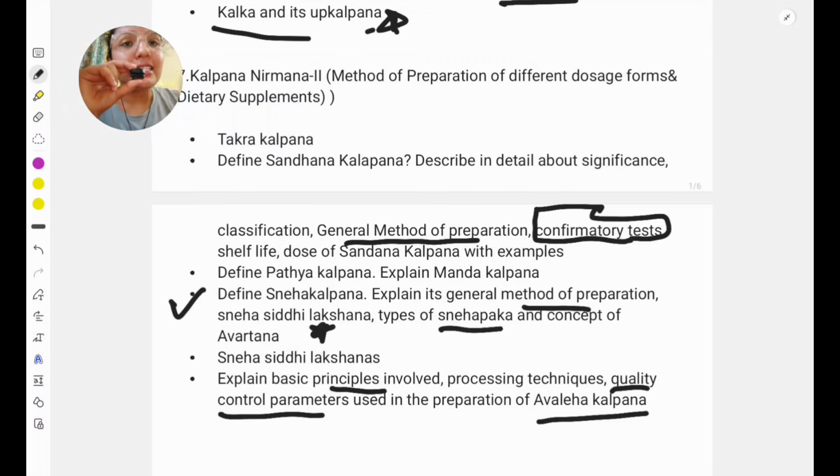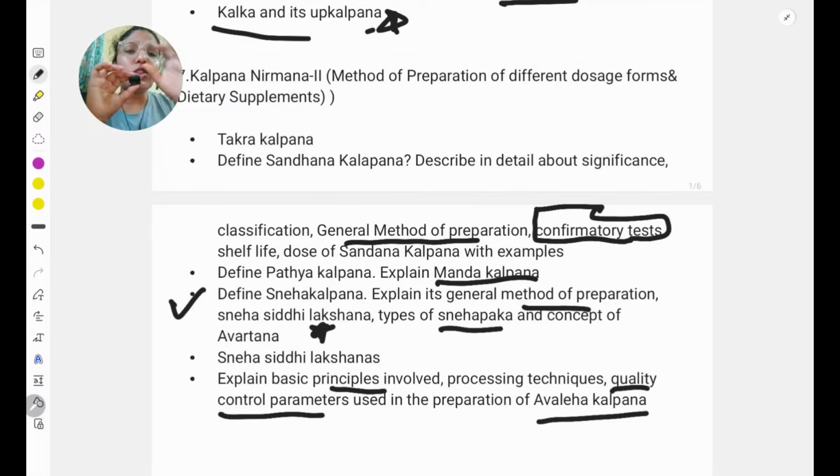Not that many questions are asked from the Murchana concept, but particularly you should know the basic Sneha Kalpana, like introduction, the dose, the formula, and 1 or 2 rules. There are so many rules explained in the Sneha Kalpana. The last important portion, with the least chance, 20 to 30% chance for 10 marks, is Pathya Kalpana, and here they have asked the Manda Kalpana.